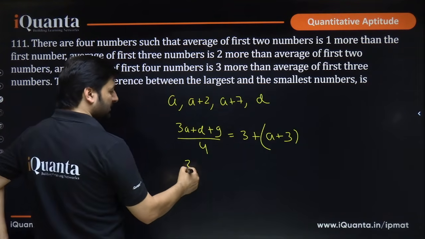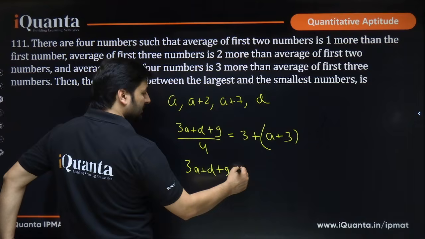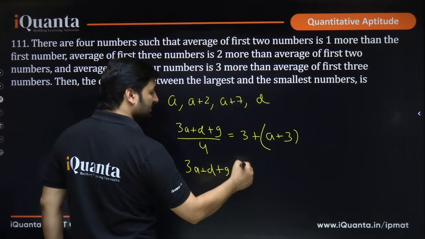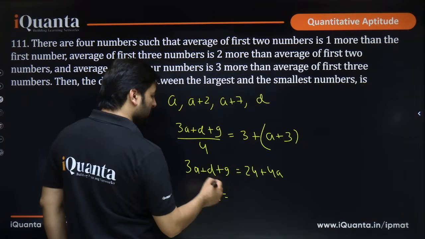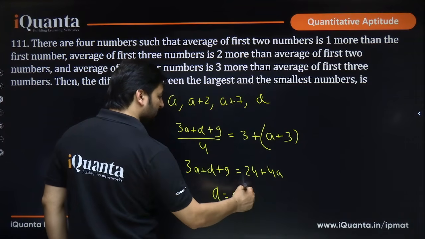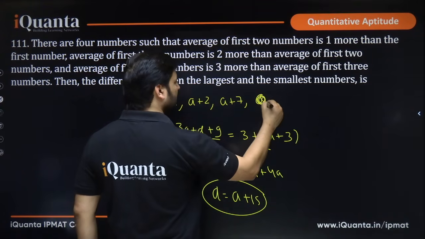So simply solve this. 3a plus d plus 9 is equal to 6 into 4, 24, plus 4a. What do you get? d will be equal to 4a minus 3a, that is a, 24 minus 9 is 15, so d is a plus 15.